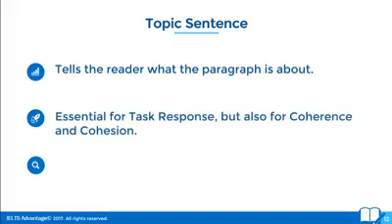It's essential for task response. Task response is basically, did you answer the question? Task response is 25% of your total mark. Did you answer the question? A topic sentence helps you make it very clear to the examiner, I've understood the question and here is my answer. Here is how I'm answering the question.